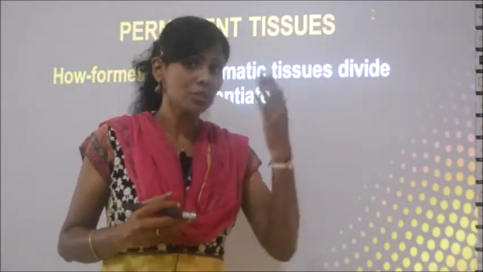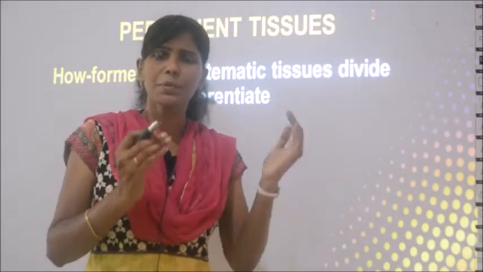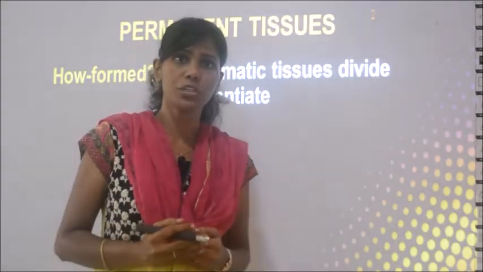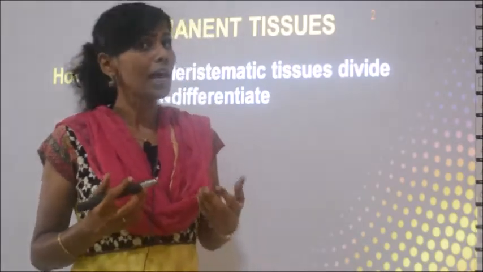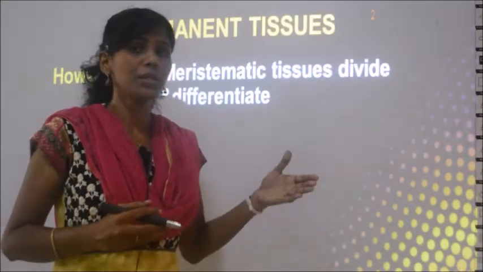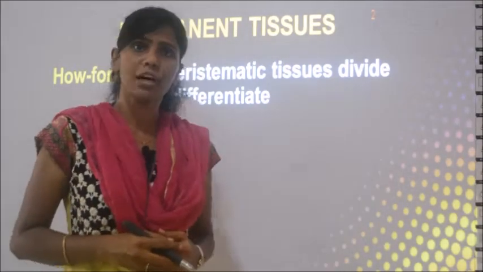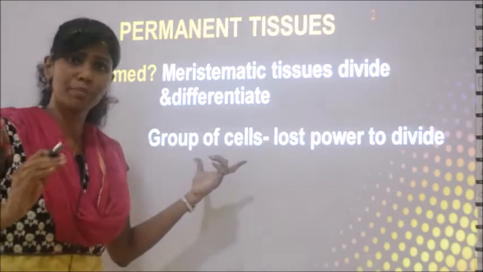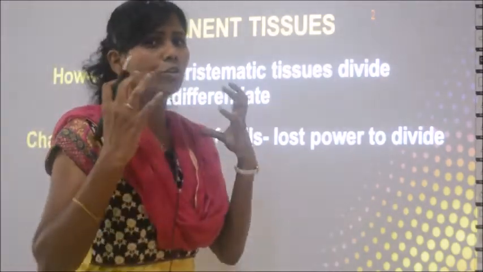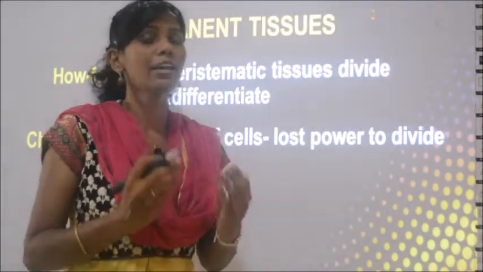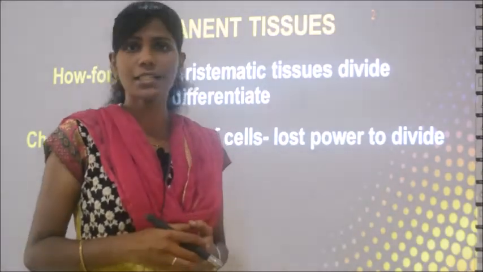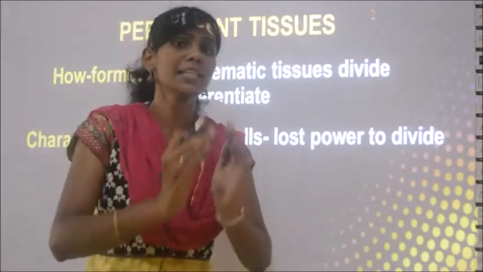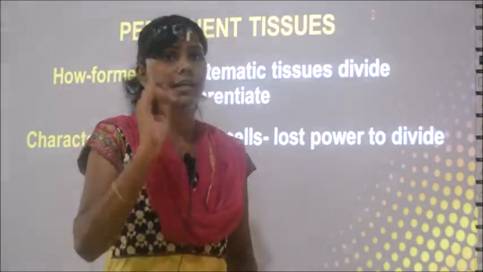Okay, there are four general properties of permanent tissues. See, permanent tissues is only the name given to a group. There are many types of permanent tissues, and each type of permanent tissue will have separate properties. So now we are going to learn about the general properties of permanent tissues. What are they? You know already. Permanent tissues itself means it is a group of cells. What is tissues? A group of cells with similar function, and if it is located in the same place it is called tissues. Tissues are groups of cells which are all present in the same place and which have the same function. You can call it one tissue.